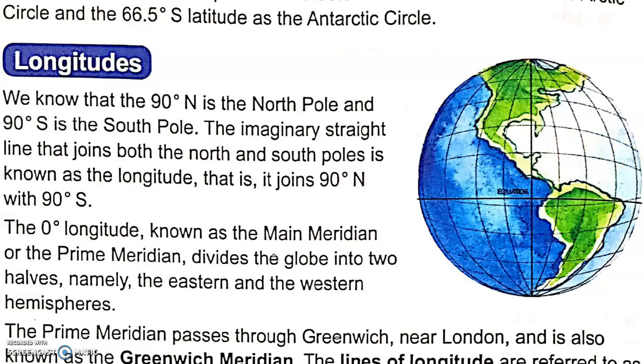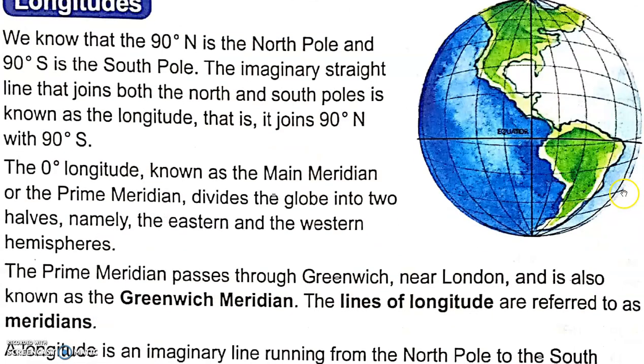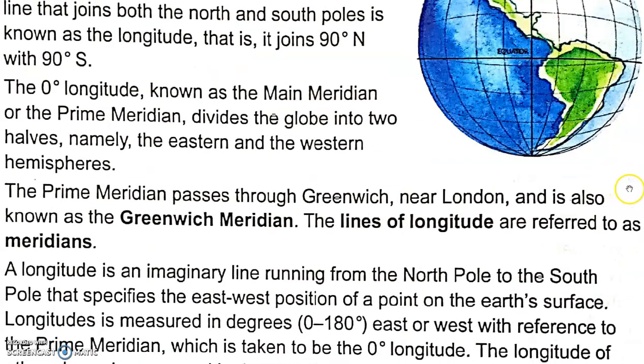The 0 degree longitude, known as the main meridian or the prime meridian, divides the globe into two halves, namely the eastern and western hemisphere. So this 0 degree longitude is known as the prime meridian. It divides Earth into two halves, western hemisphere and eastern hemisphere. Okay. The prime meridian passes through Greenwich near London and is also known as the Greenwich meridian.